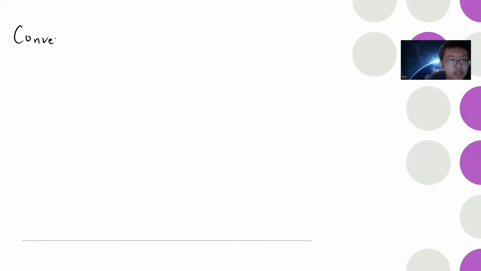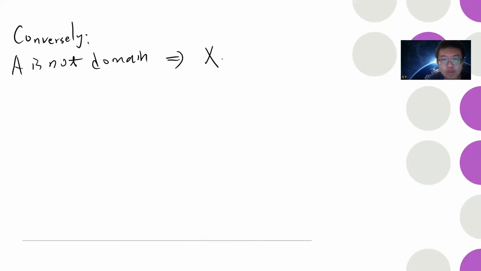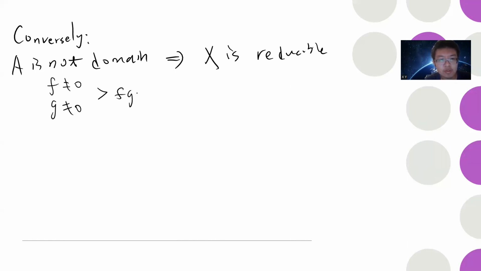Okay, conversely. So conversely, we want to say that A is not a domain, and we want to say that X is reducible. Okay, so in this direction we need to say that if A is not a domain, then you can find f non-zero, g non-zero, such that fg is zero. And we want to use this fact and split X into 2 parts. Okay, so this is very simple, because we need to separate X into 2 parts.